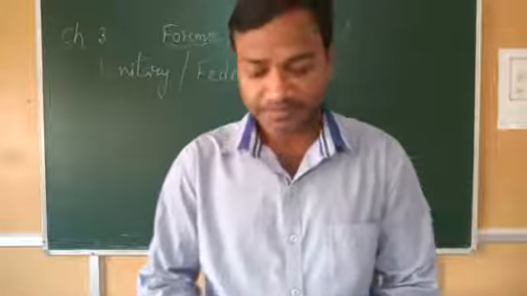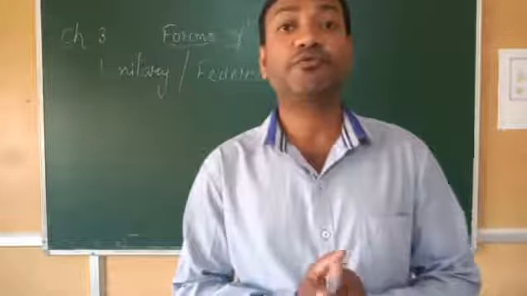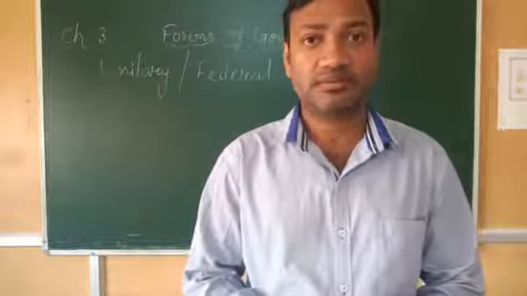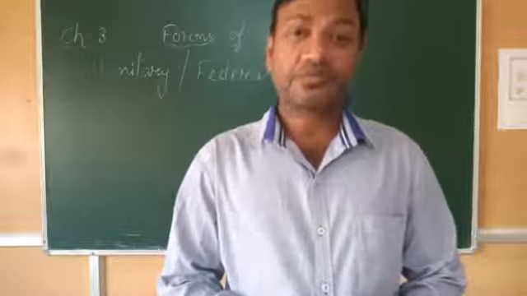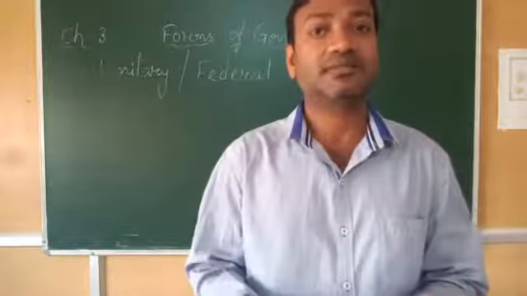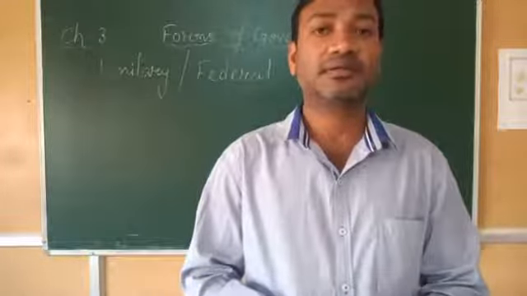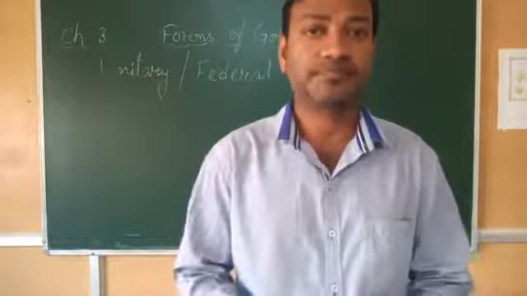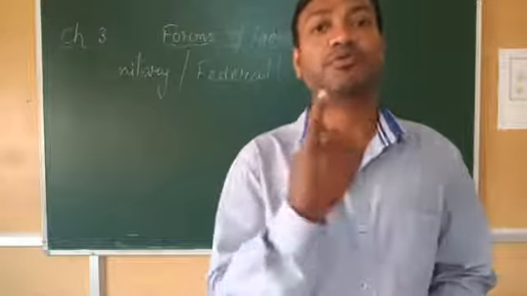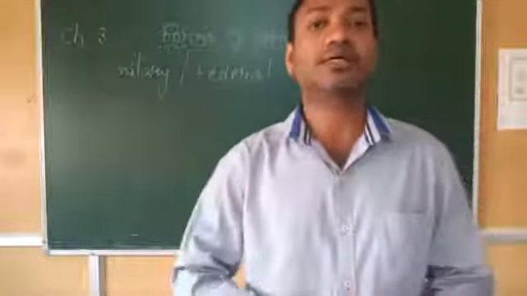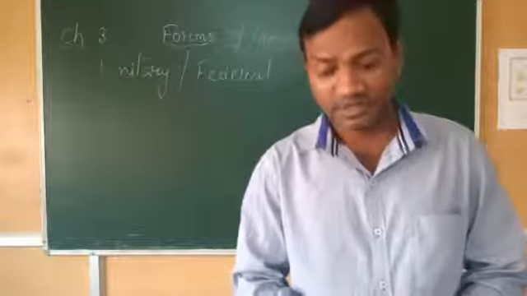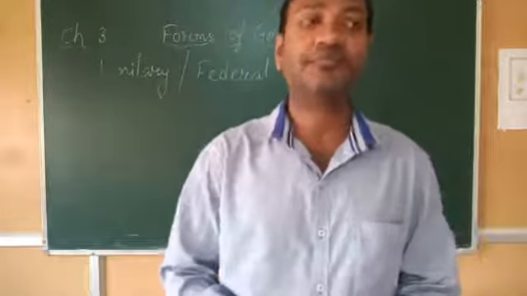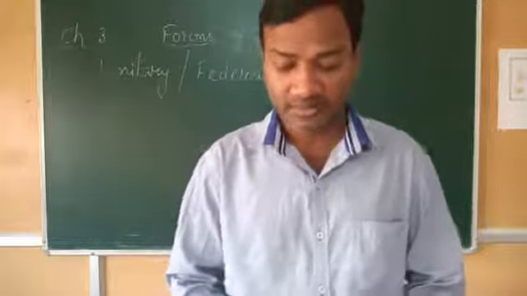Unitary means when there is only one government and for the whole country this government rules. That means only one government rules over the country. It is called unitary form of government.